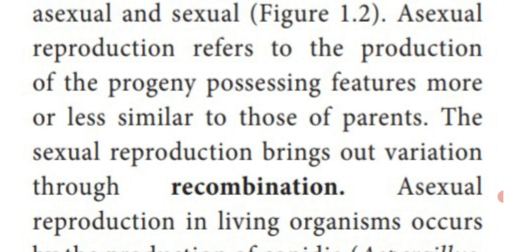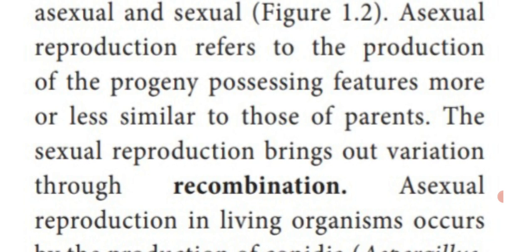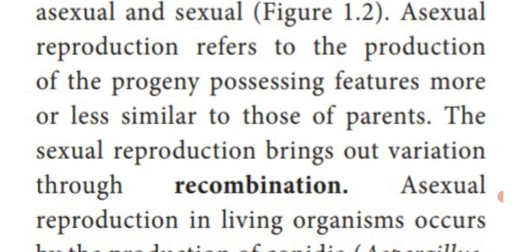But in asexual reproduction, the 'A' means absence of sex organs. Male sex organs and female sex organs are absent, but the plant body produces another progeny or species or next generation. That is called asexual reproduction.